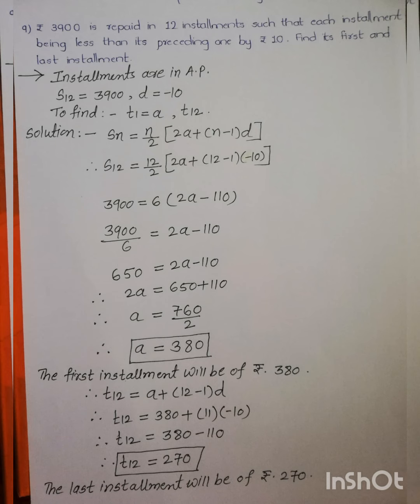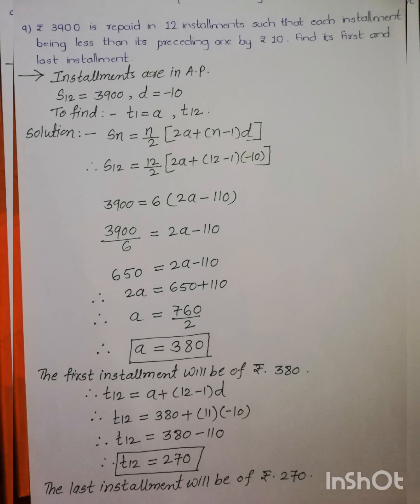So again here the installments are in AP. S12 is given, which is 3900, and the common difference here is minus 10, because T2 is smaller than T1. The second installment is less than the first one, and that's why the difference d is equal to minus 10. It is negative. And what to find out here? The first term, that is the first installment T1, and the last installment, that is T12, the 12th term.